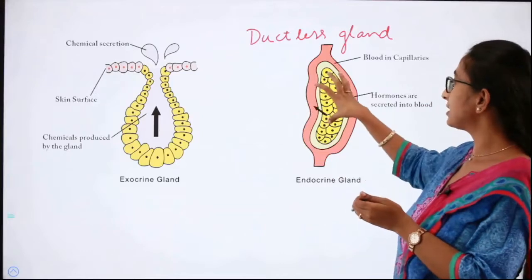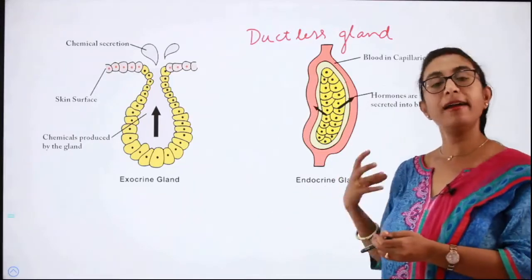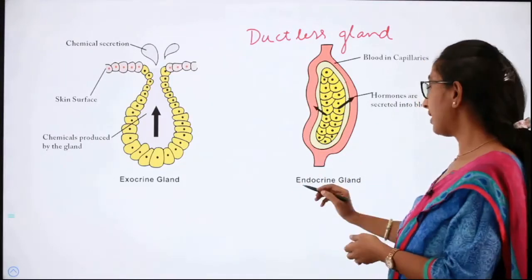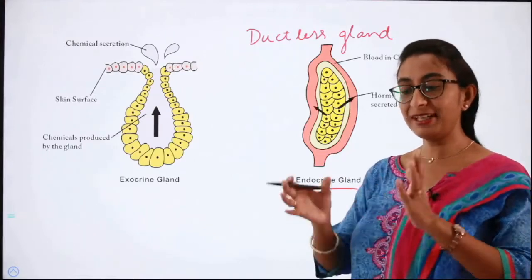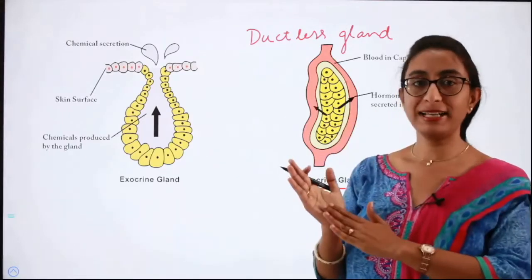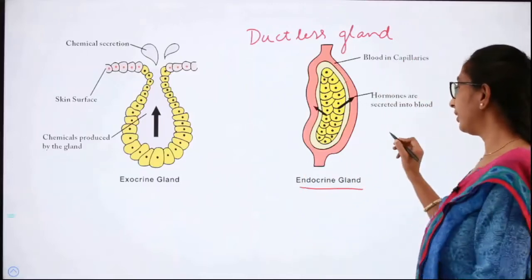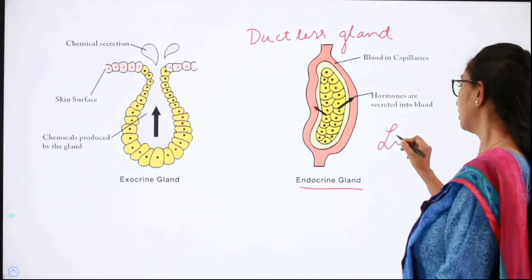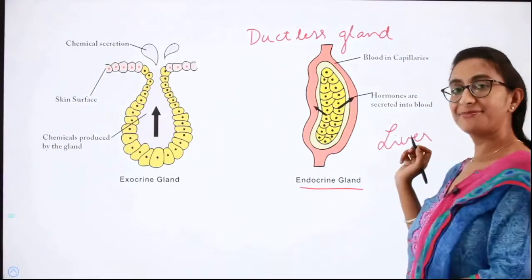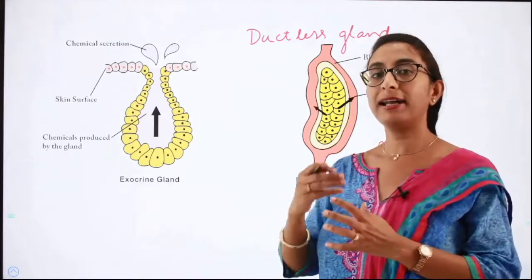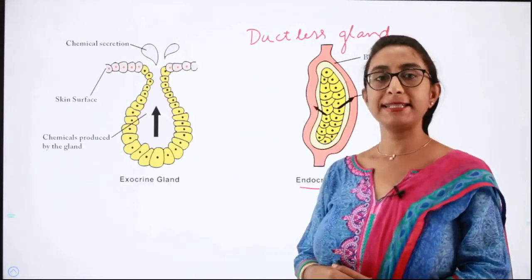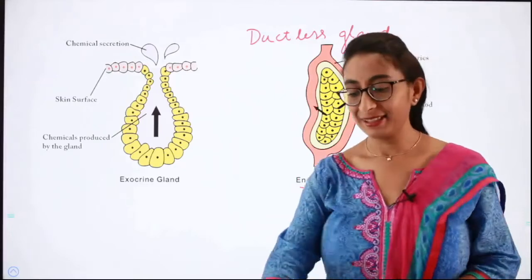The hormones which are synthesized are directly secreted into the blood. These kind of glands are called endocrine glands. Did you understand the difference between exocrine gland and endocrine gland? The best example for exocrine gland is the liver. The bile juices from the liver move into a duct and finally into the intestine for the digestion of food.